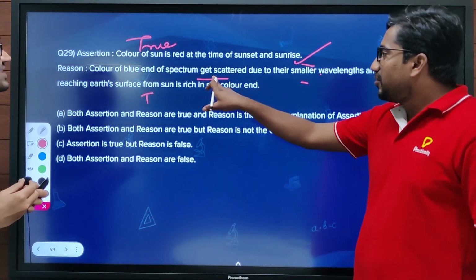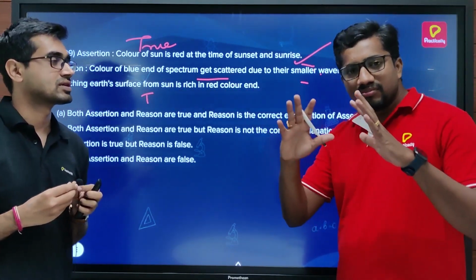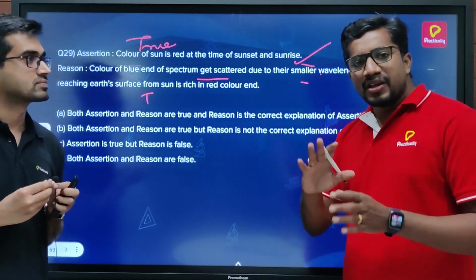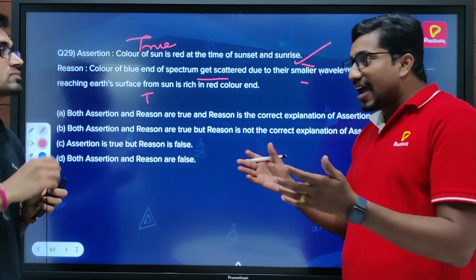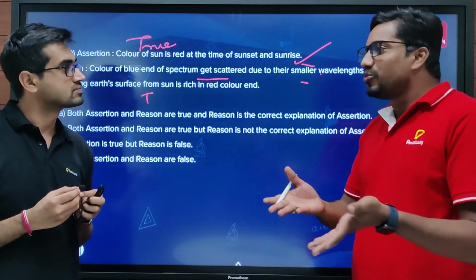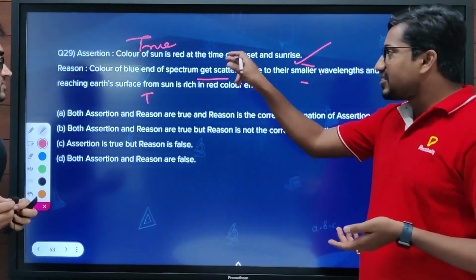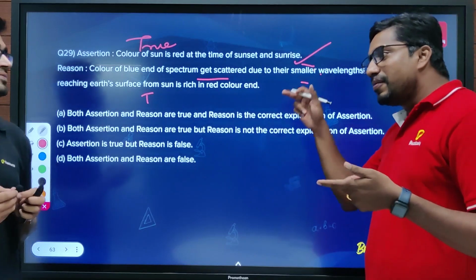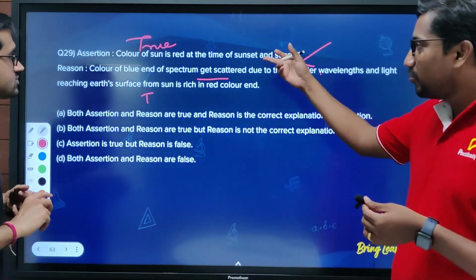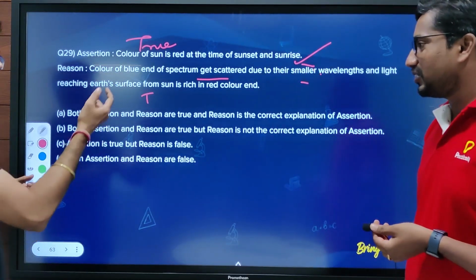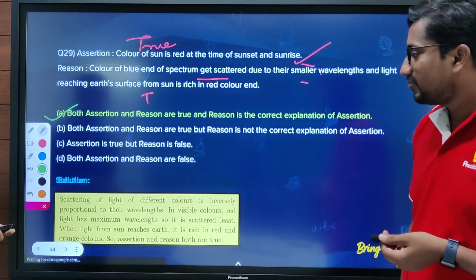See here, they said the blue end of the spectrum gets scattered due to smaller wavelength. Actually, during sunrise and sunset, all the colors having the least wavelength, such as violet and blue, will be scattered. But they can't travel much distance, since they have the least wavelength, so they will be scattered away in their journey. Whereas red color has greater wavelength, will be scattered least, and will travel more distance. So we can say that both are true and the reason is the correct explanation. Of course, so A is correct. Yes, let's check. Yes, we are right.